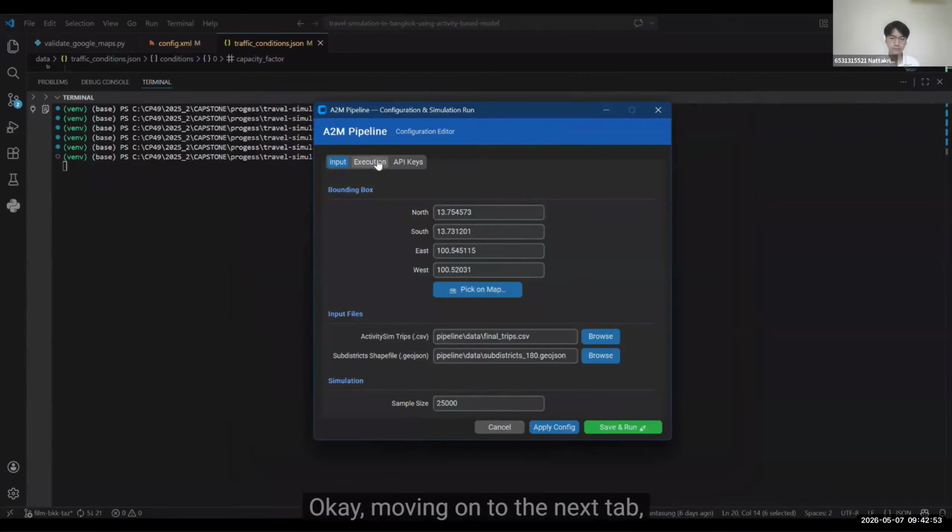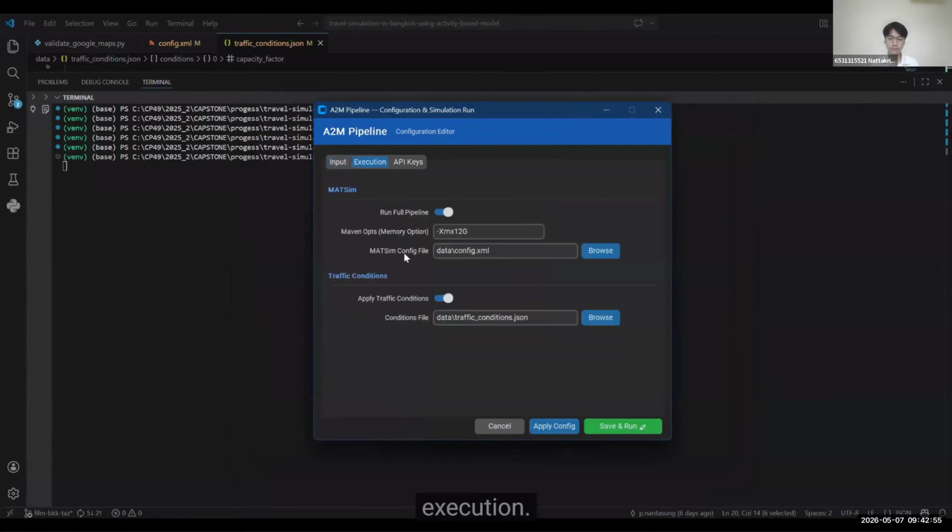Okay, moving on to the next tab, Execution. This section gives you flexibility to run the entire pipeline or just prepare the data for Maxim. You can configure your memory allocation here, and you can browse for a specific Maxim config file here, but we also have included a default configuration too.